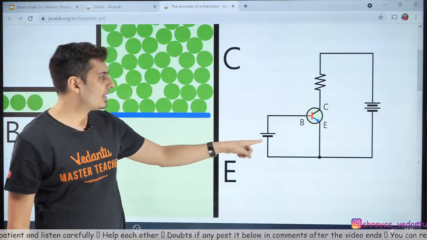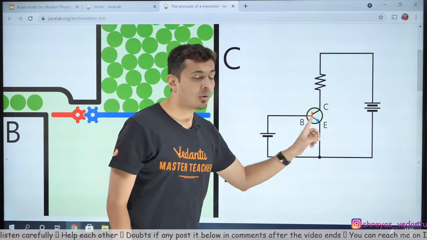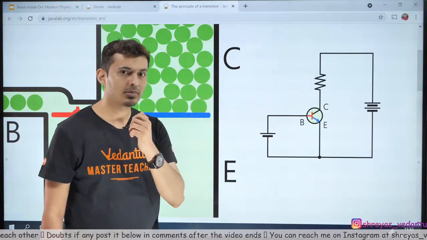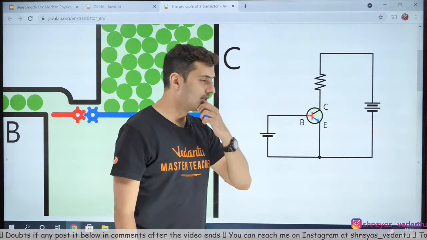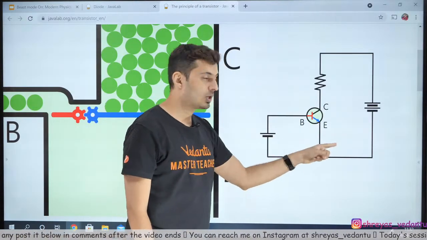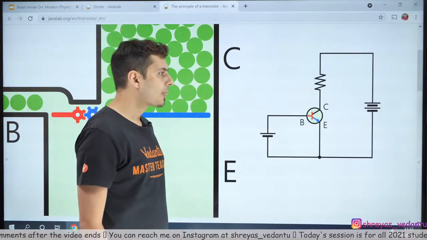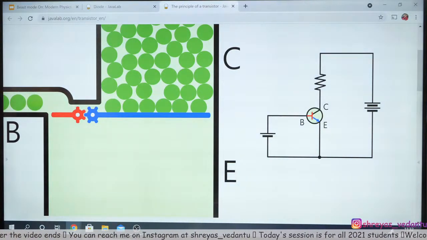It's common emitter because you can see the emitter is common. What kind of transistor is it? Is it PNP or is it NPN? Check this out. I'm pretty sure because the arrow mark is outside, it is NPN transistor. Perfect. Okay. Now, going ahead.